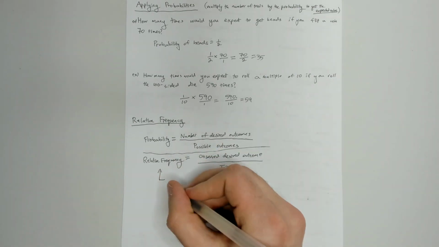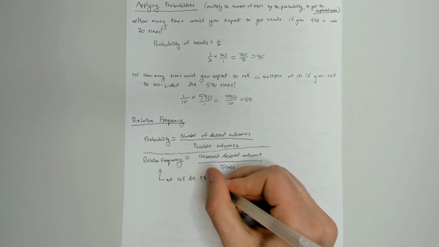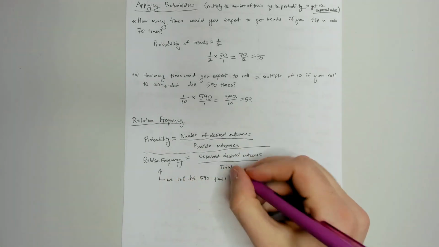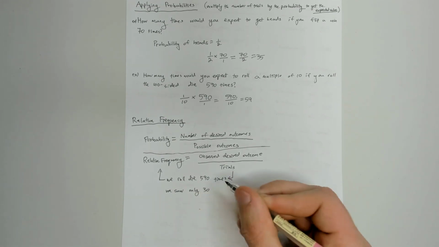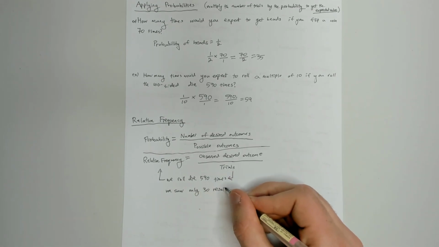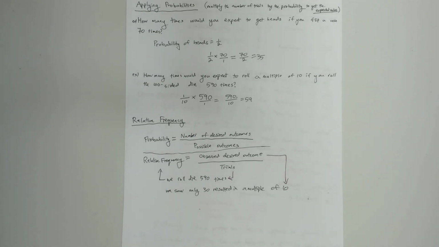So here we would roll the die 590 times, and that would give us our trials, right? Because we did 590 different trials. That's how many times we actually rolled the die. And then let's say of those, we saw only 30 resulted in a multiple of 10. And that is how many times we observed our desired outcome, right? We wanted a multiple of 10 and we observed it 30 times.